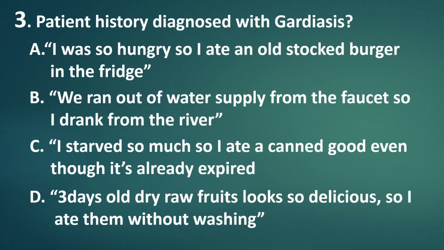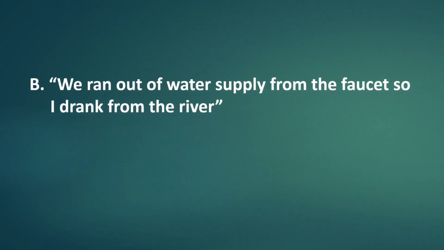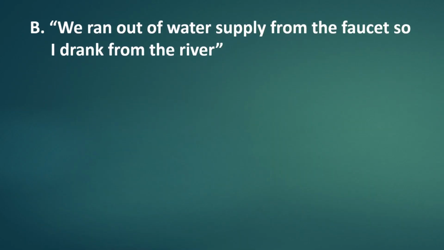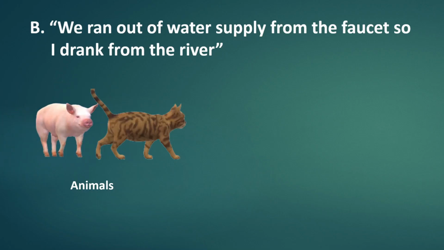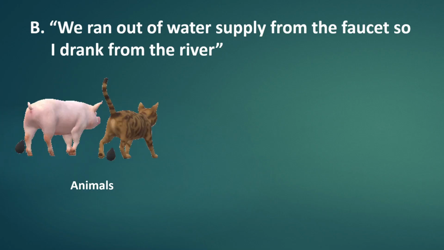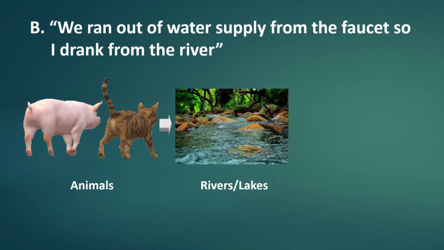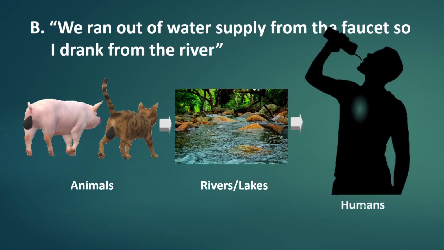The correct answer is letter B. We ran out of water supply from the faucet so I drank from the river. Commonly infected animals are cats and swines. Once their feces gets in contact with bodies of water such as rivers and lakes, Giardia lamblia passes through and can survive up to 7 weeks. If these bodies of water are consumed by humans, the microorganism then multiplies in the small intestine, causing the disease.